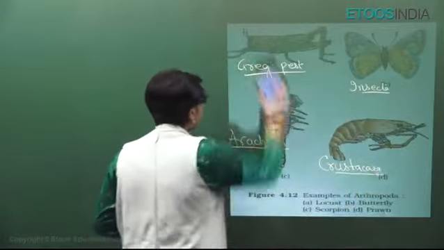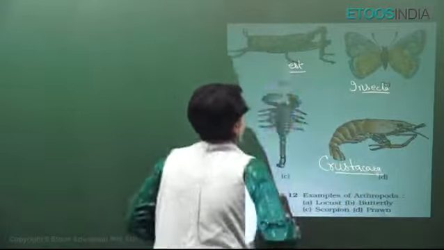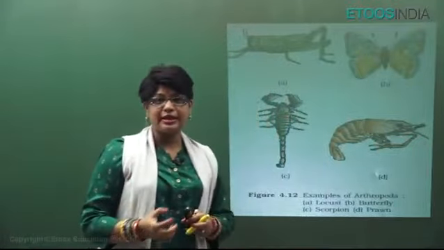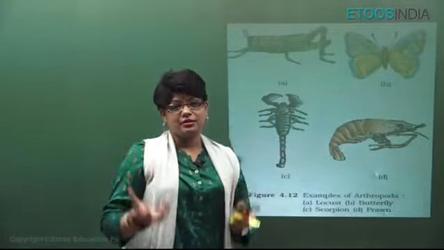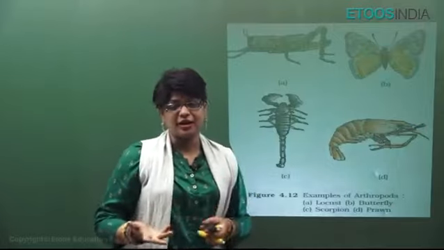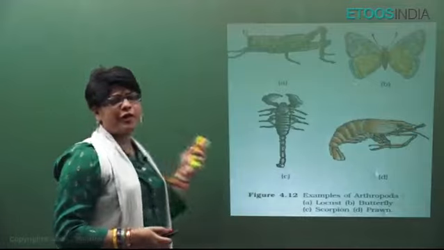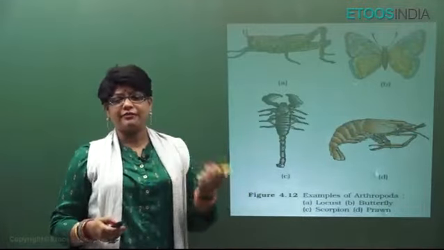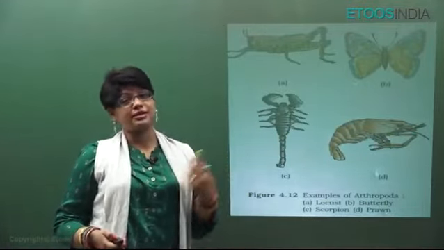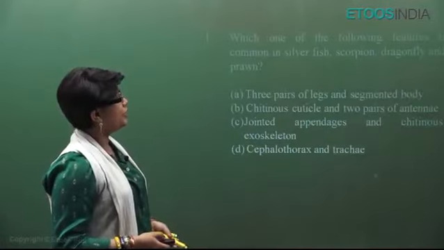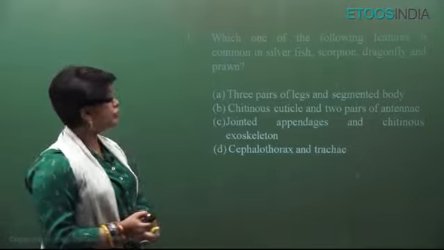Alright. You should also know that Limulus, the king crab, is a living fossil, and Bombyx mori, which is a silkworm, honeybee, which is Apis indica, and Lacca insecta, that is Laccifer lacca, which is lac insect, they are economically important. And they have a lot of vectors also, the mosquitoes like Anopheles mosquito, Culex mosquito, which acts as vectors for disease. Largest phylum. Now, which one of the following feature is common in silverfish, scorpio, dragonfly, and prawn?